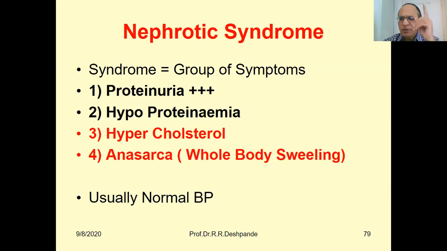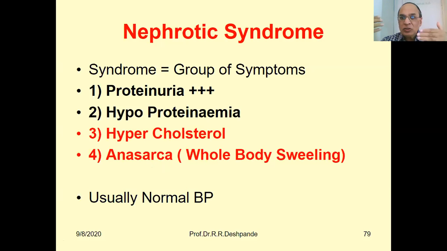And the most important symptom is anasarca. Write down the word anasarca. It means whole body swelling. It is not only periorbital, not only facial, but gradually it spreads throughout the body: in the liver region, in the abdominal region, in the leg region.